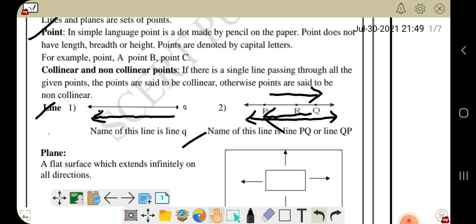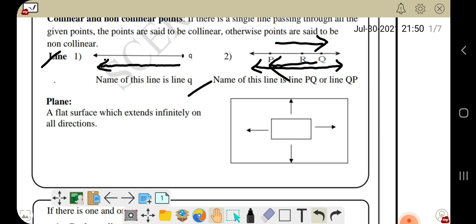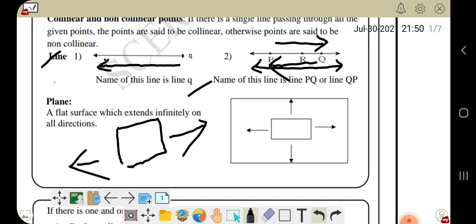The third concept today that we are going to discuss is plane. What is a plane? A flat surface which extends indefinitely in all directions. To understand this plane we can just say a surface. Either it may be a paper surface or a board surface or a wall surface. The surface should be there, which extends indefinitely in all directions. This is called a plane.